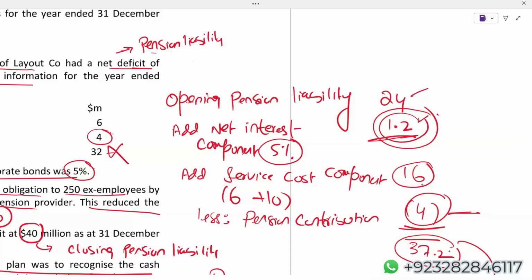Actually, this 4 is not an expense. What this 4 actually does is increase plan assets and reduce pension liability. So obviously, when I correct it, it is not an expense, so this will increase your reserves. Is that clear?